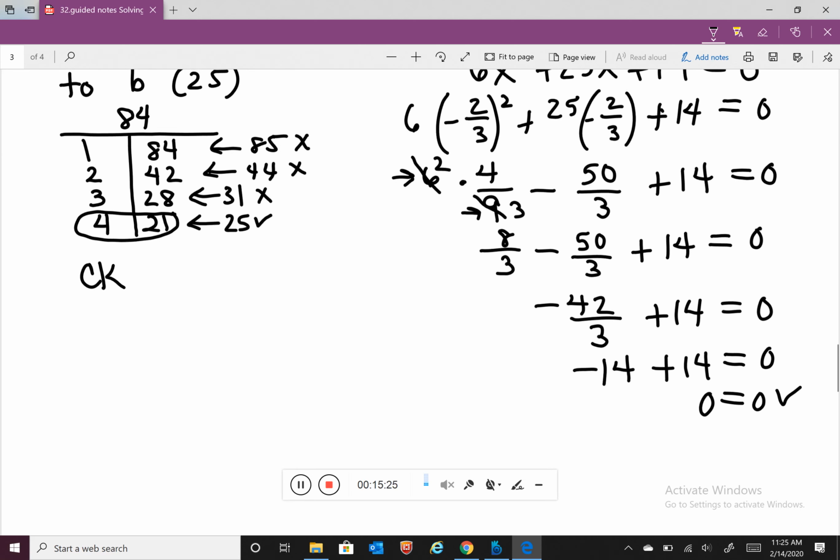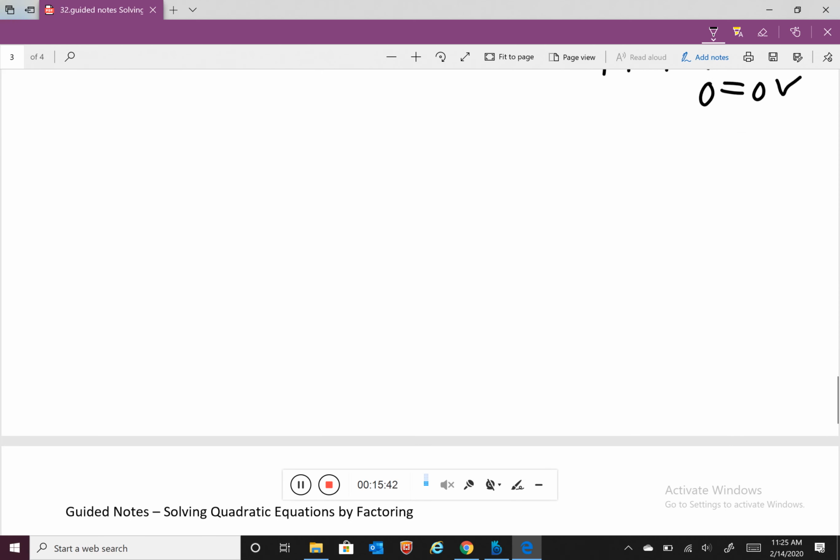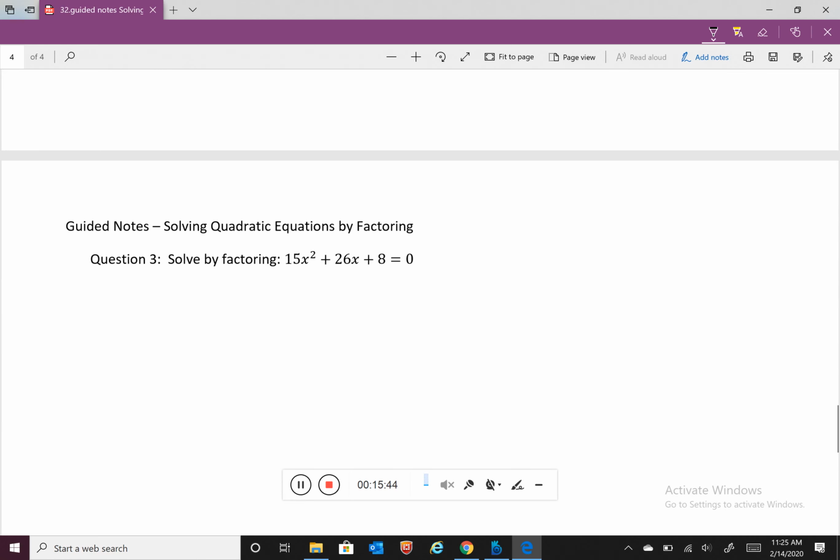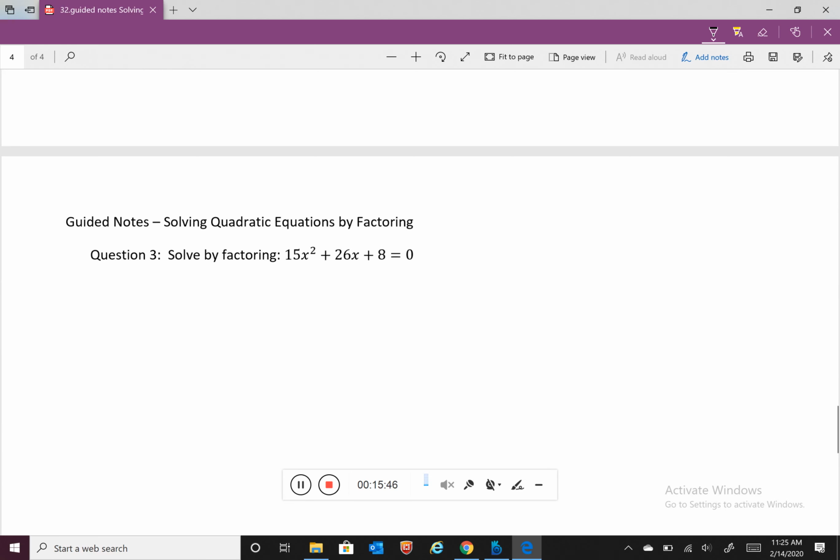So I would like to leave it with you. I want you to also check to make sure that x equals negative 7/2 is also a solution. And so I'd like you to tackle the next problem. As always, if you have questions, please see me, but solve by factoring 15 times x squared plus 26 times x plus 8.